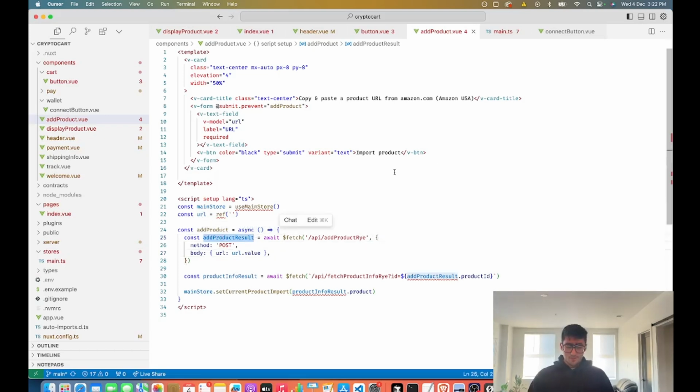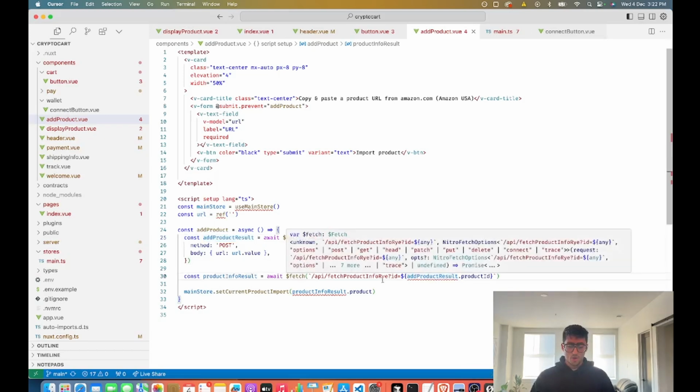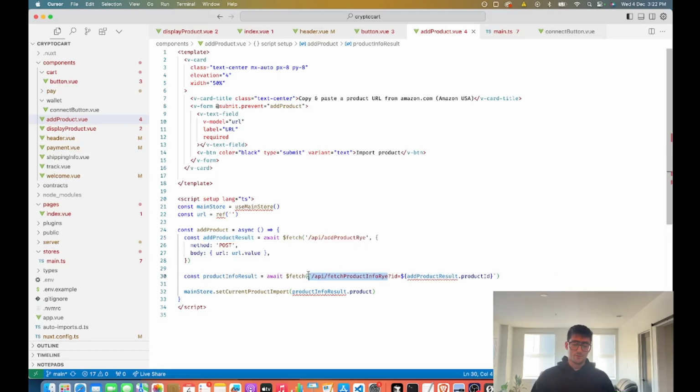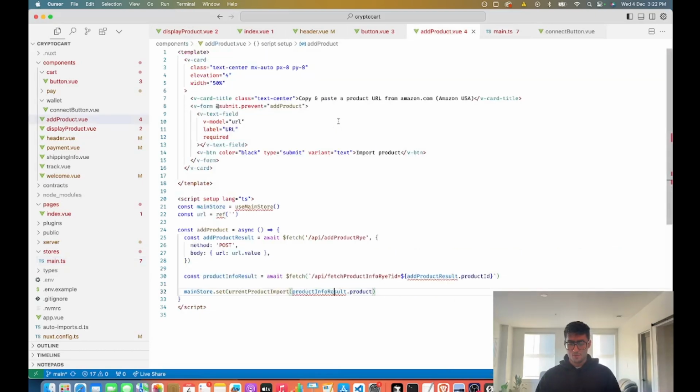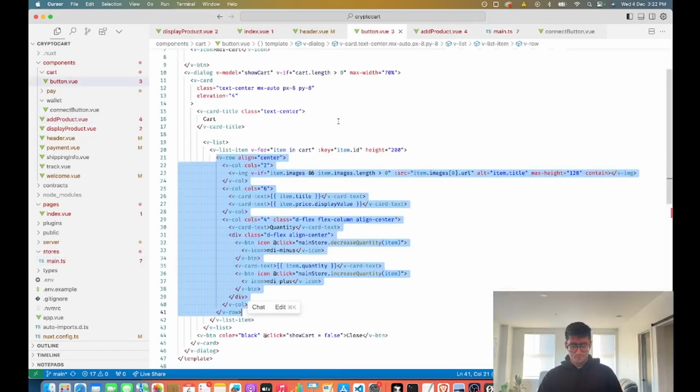So what happens is, when we get the result back from adding a product with Rye, we are querying the Rye API again to get more information about that product. And then we're setting the current product import to the result that we get back. And remember, that's congruent with our store. This current product import, it's going to display information about the current product that we are importing, obviously.